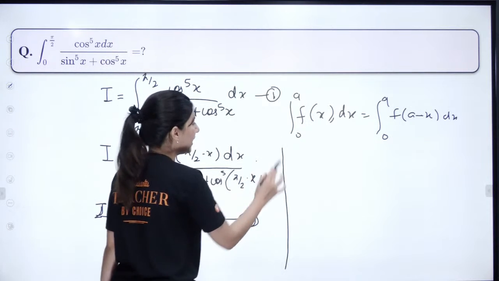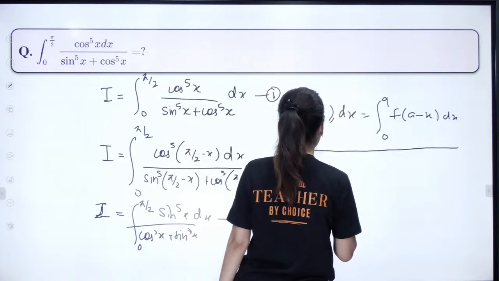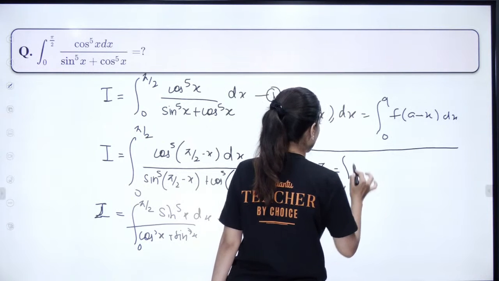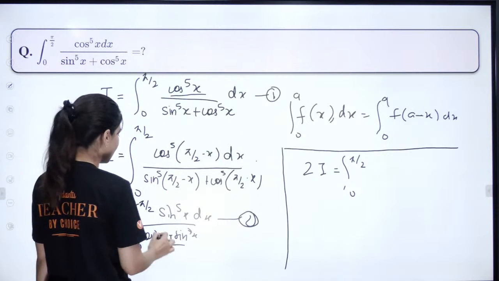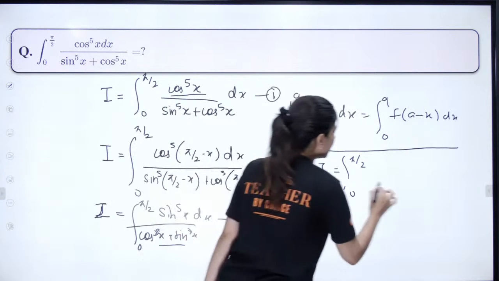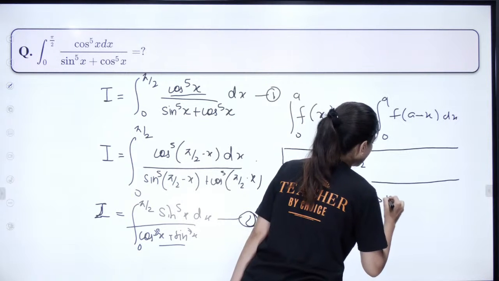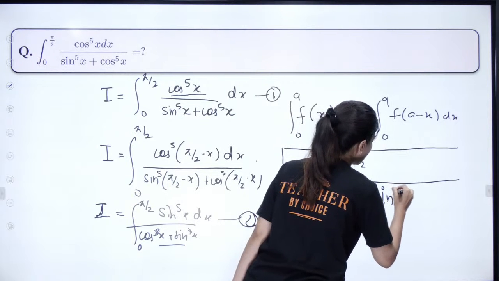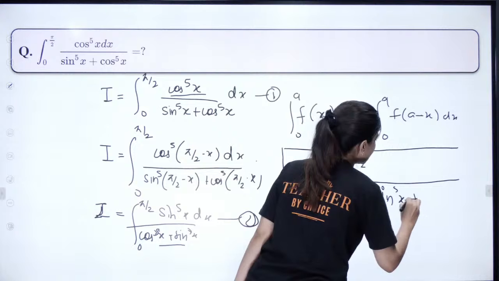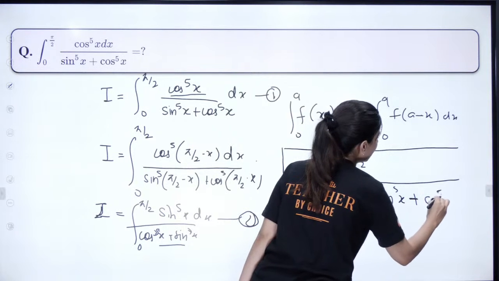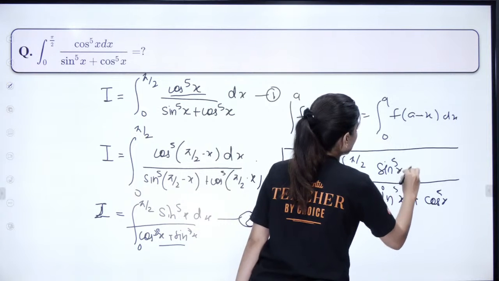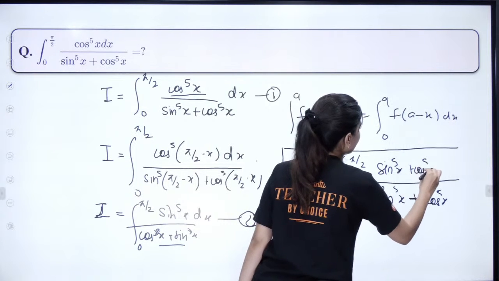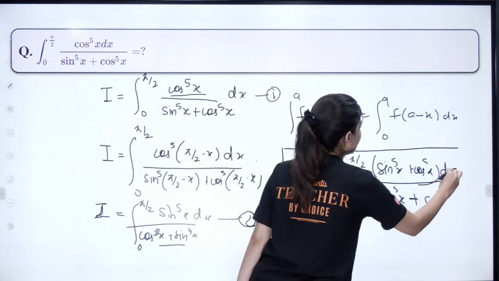The moment you add it, you will get 2I equal to integral from 0 to pi by 2. Can you see the denominator is the same? So you are going to get (sine power 5x plus cos power 5x) upon (sine power 5x plus cos power 5x) dx. Please write nicely.